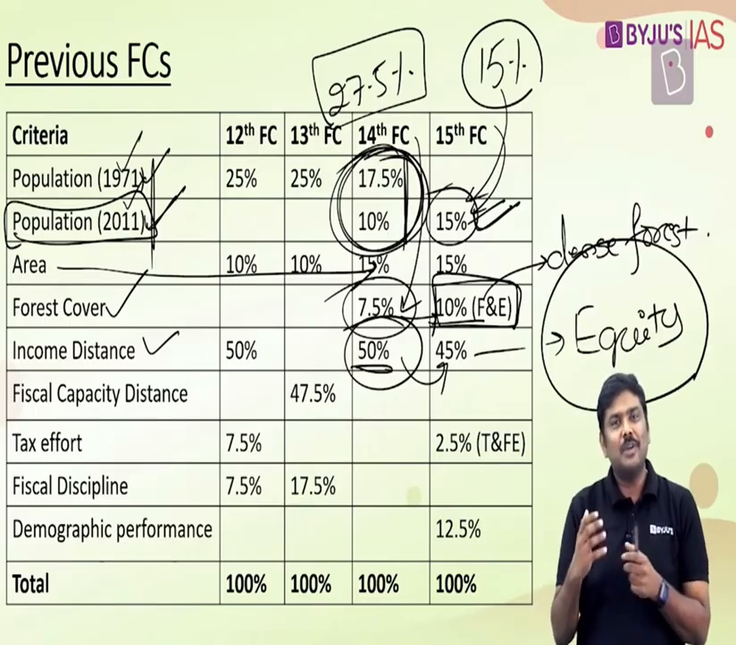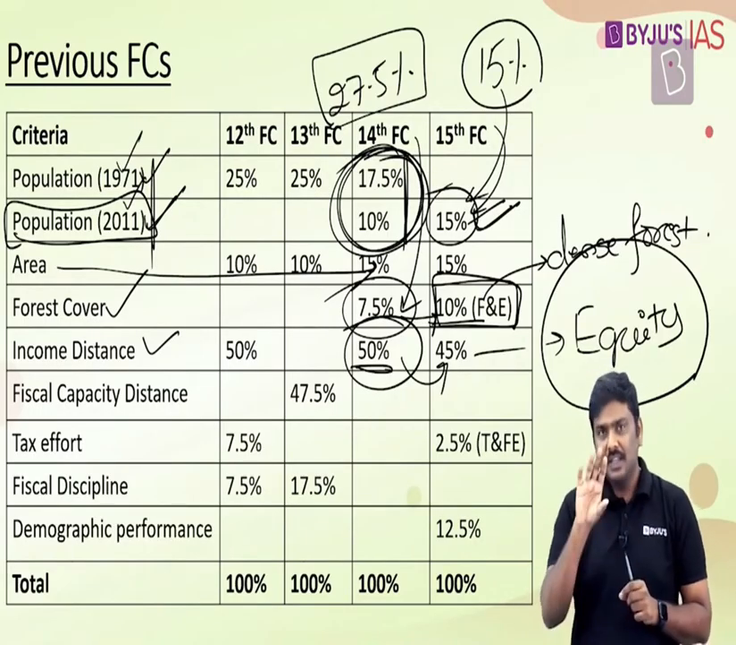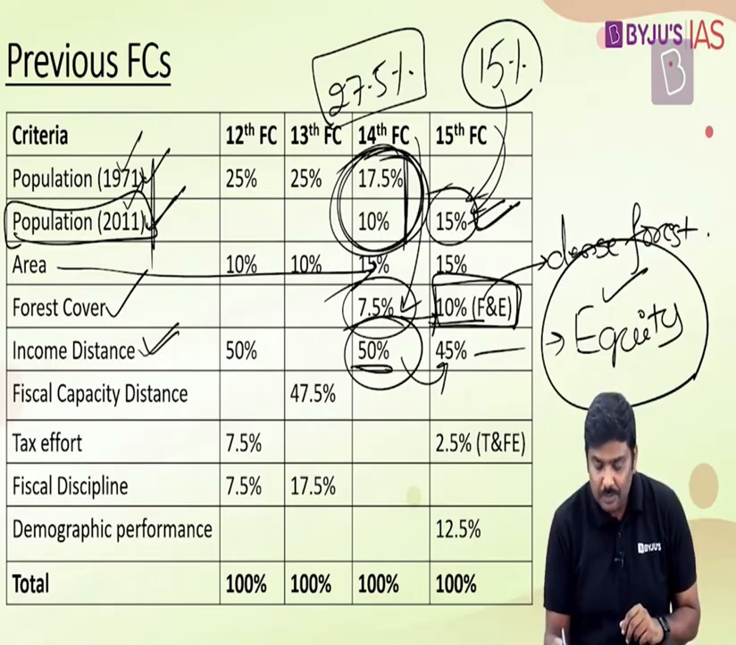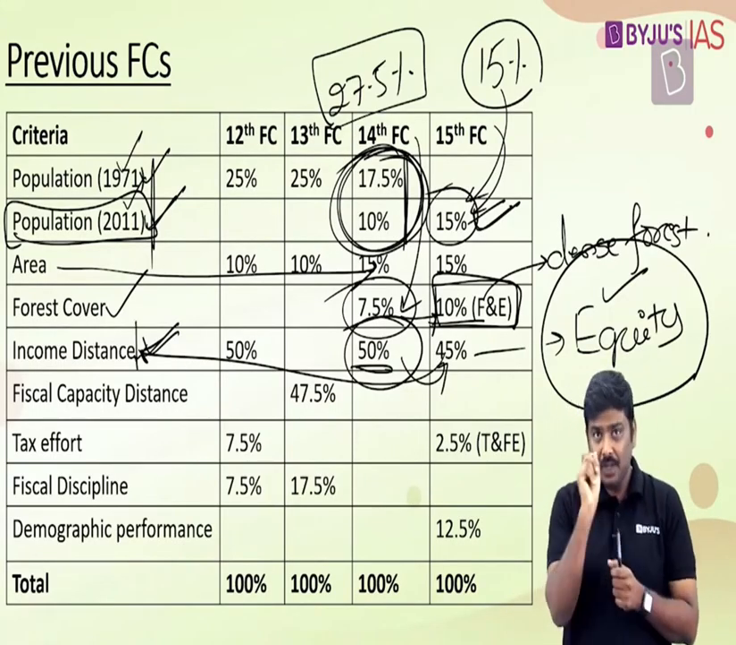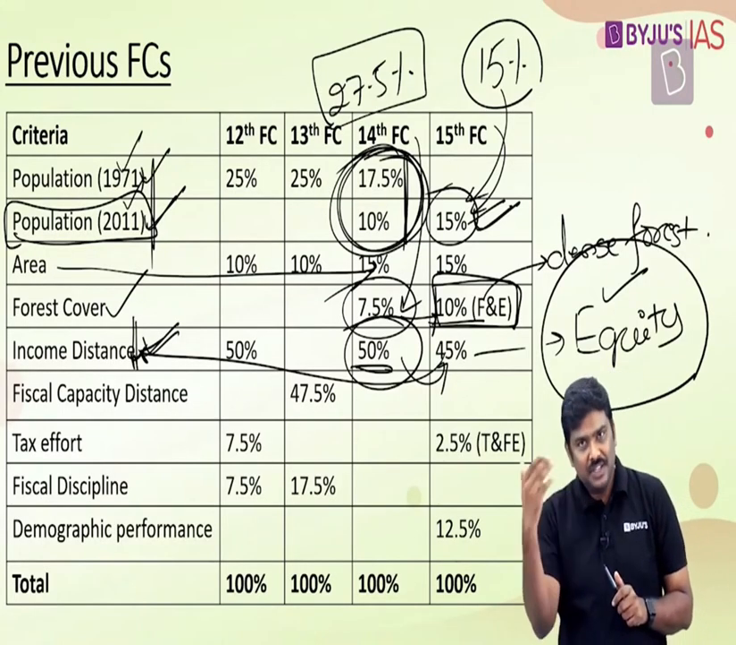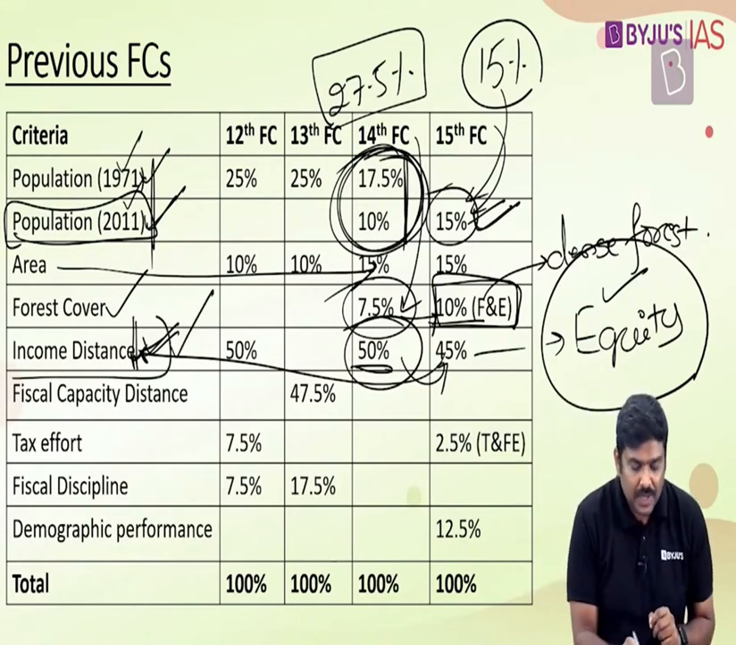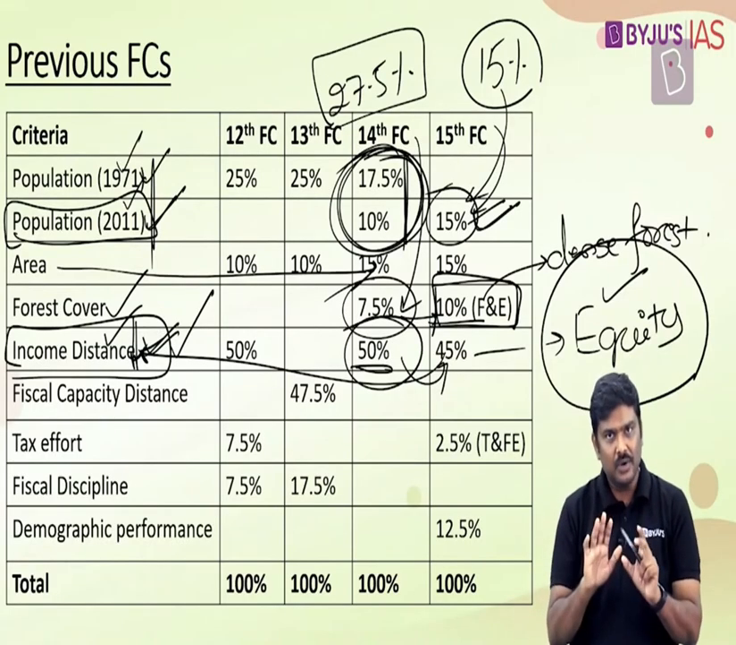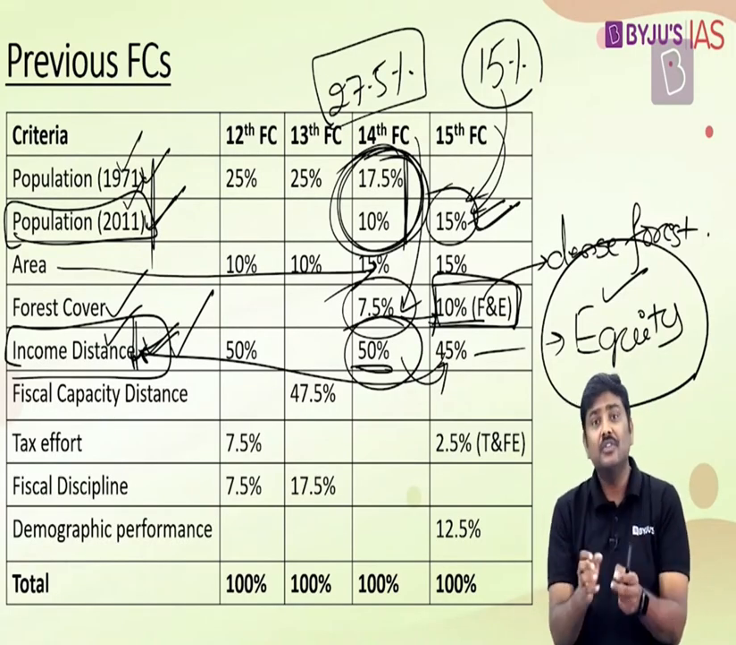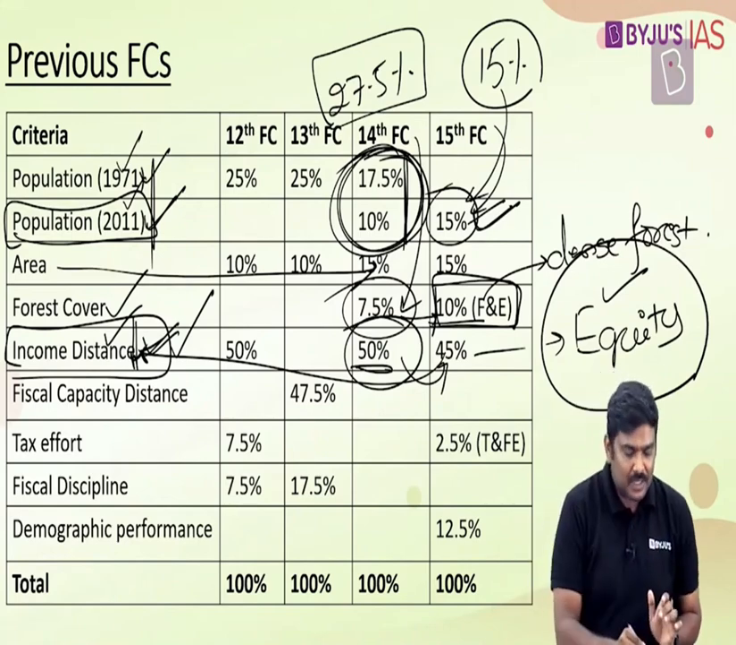Whenever you discuss the idea of equity, generally they give the example of the Australian equity formula. But even the 15th Finance Commission has said that in order to promote equity among the state governments, we are going to provide a 45% weightage to income distance. Any state which has a lower per capita GSDP will be allocated higher devolution based on income distance. Because the basic idea is that the government should help more the states which are more poor, and the idea of poor is calculated based on income distance.